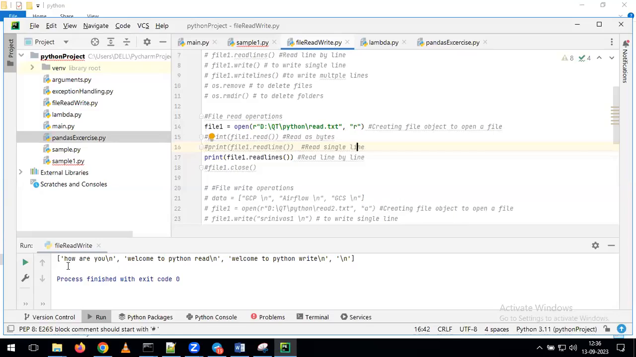Now, see what's happening. We are getting output as "how are you?", "Welcome to Python read" and "welcome to Python write." But why is it showing like this? Only because we have multiple lines. For the purpose of differentiating all the lines, it is showing the slash n.